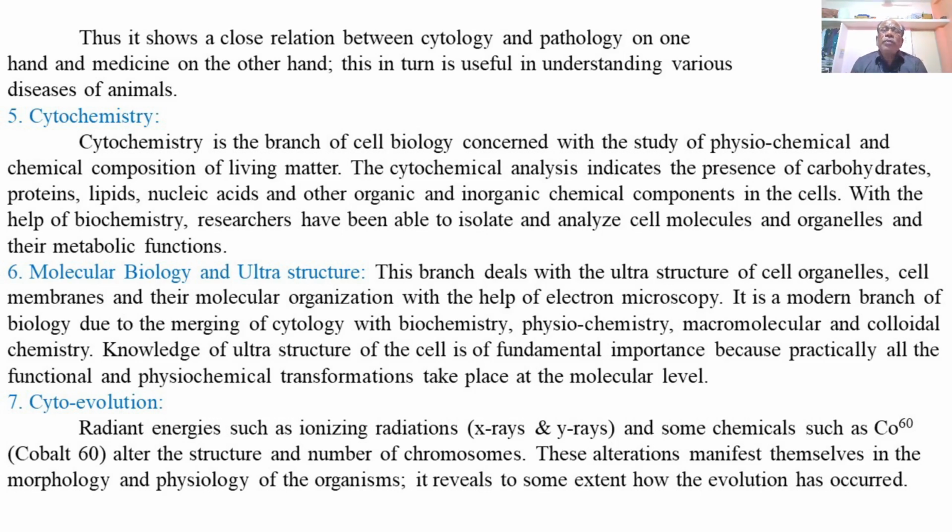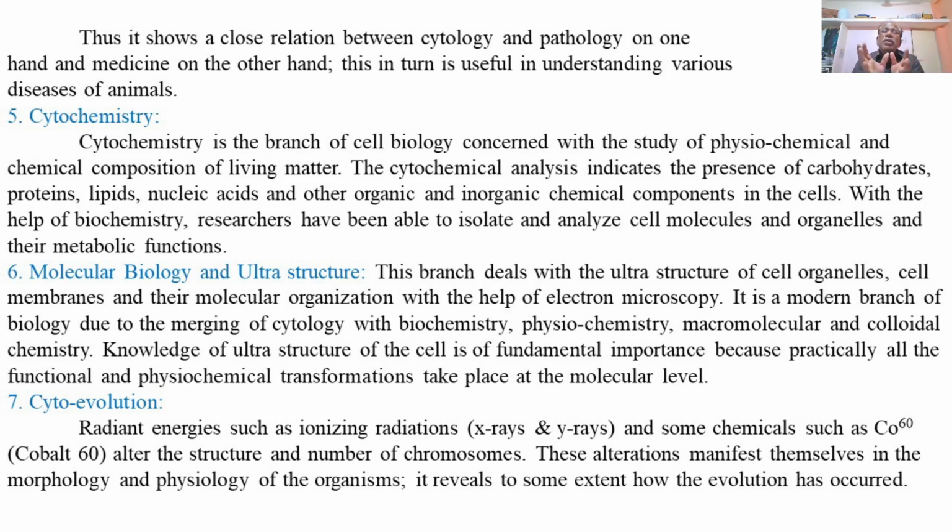So cytoevolution is a branch of life science, a branch of biology, and this deals with radiant energies or different types of radiations, ionizing radiations, X-rays, gamma rays, and some chemicals like cobalt 60, which have the ability or capacity to alter the structure and number of the chromosomes, and these alterations then lead to modifications in the morphology and physiology.